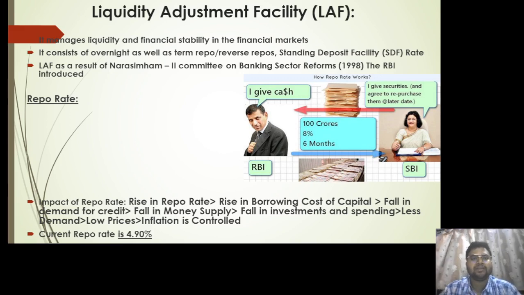If there is a fall in the demand for credit, they will be lending a lesser amount of money. If they are lending less money, that means there is a fall in the money supply. And if there is a fall in the money supply, there will be less demand on the consumer's end as well. If consumers have less money, they will be spending less. If they are spending less, ultimately the prices will fall and hence inflation will be controlled easily. The current repo rate is 4.9%.